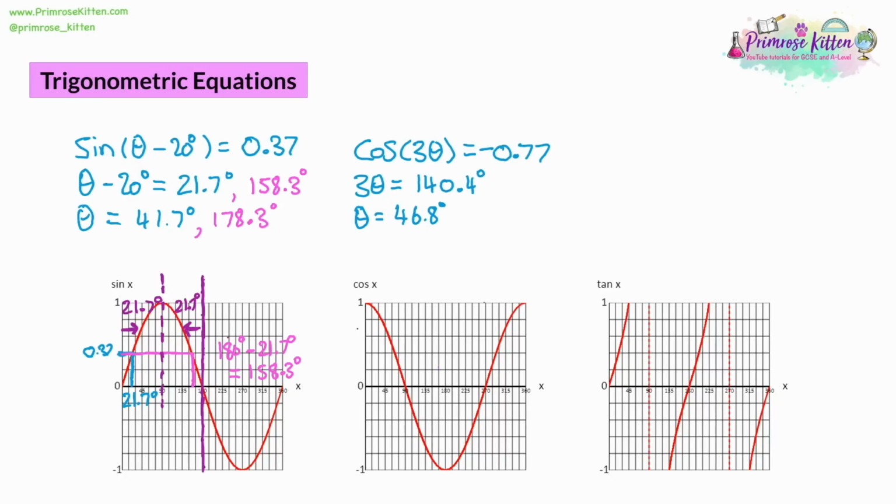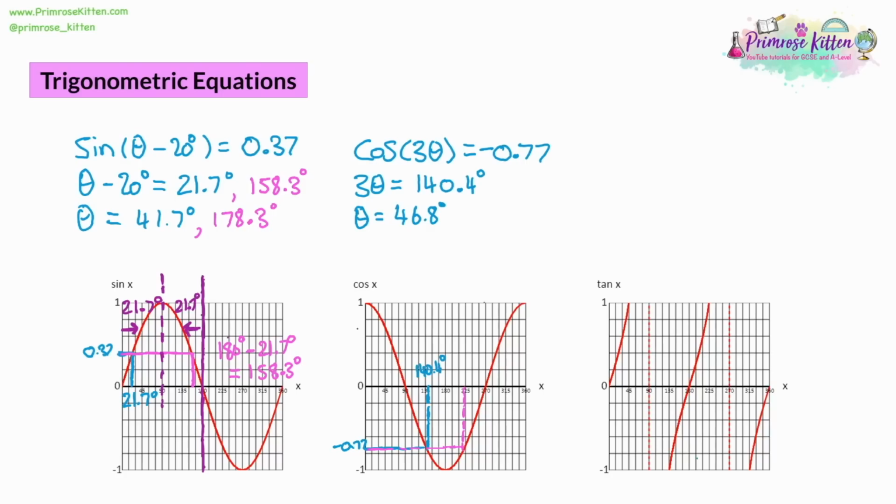So we go to our graph and we're looking at the negative 0.77. If it's going down in 0.2s, that's going to be just under 0.8. So we look across, and don't worry about being too accurate with this. We hit the line, we go up, and we're hitting just after 135, which is about right because that should be the 140.4. Now, what we're looking for here again are multiple answers. So we go across from the 177, we hit our second answer, then we can go up, and we know roughly where the second answer is going to be.